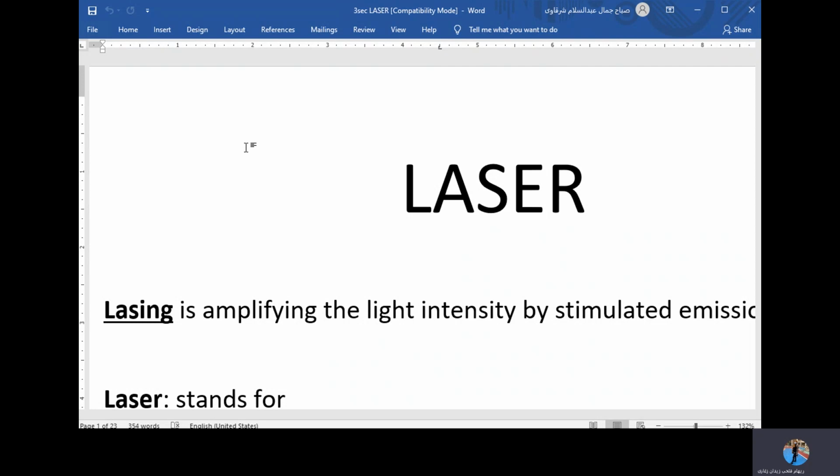Previously, you have learned that the atom has two states. One state is the ground one, in which the atom does not receive any form of energy. And the other one is the excited state, where the atom absorbs a certain amount of energy, and this amount of energy will result in movement of some of its electrons from the ground state to a higher energy state.